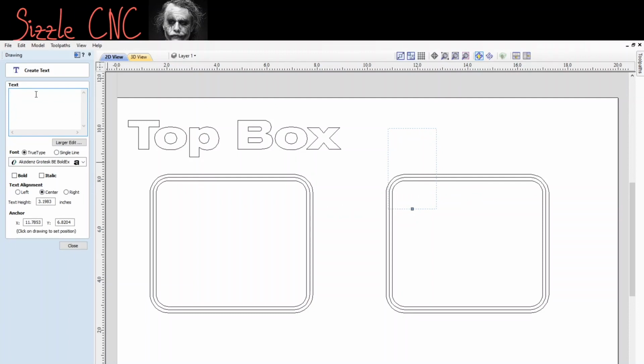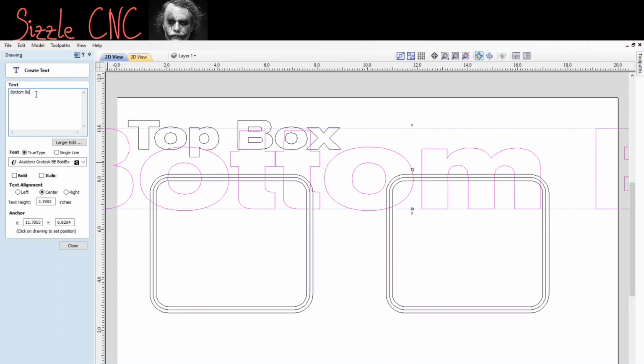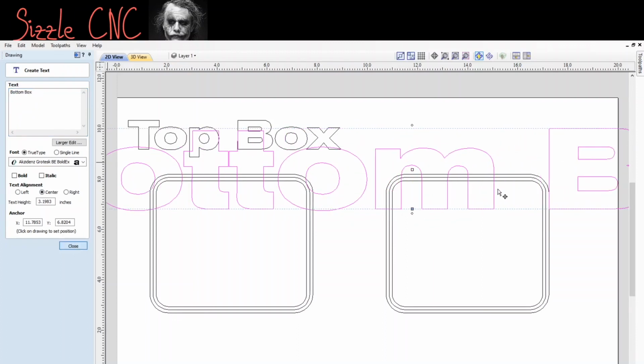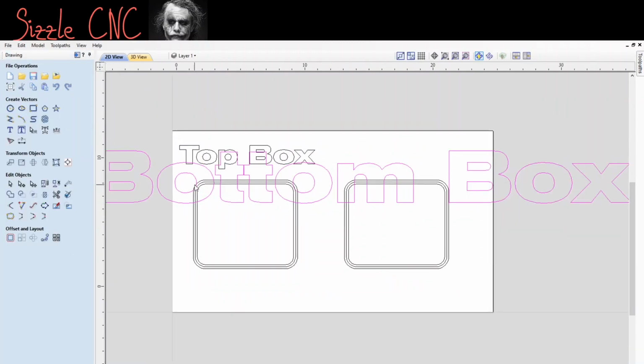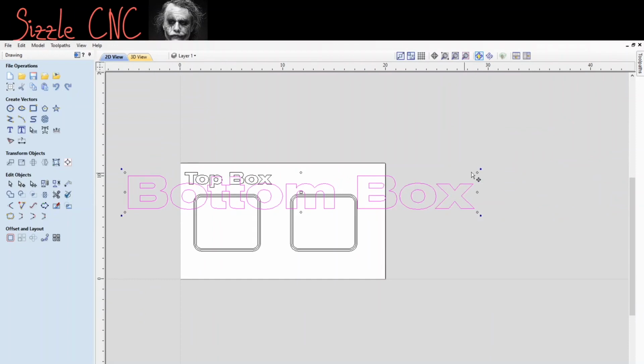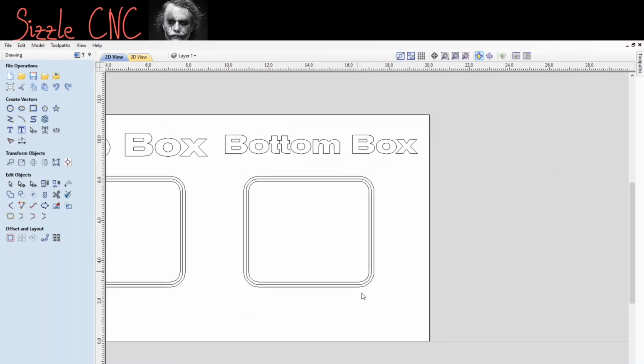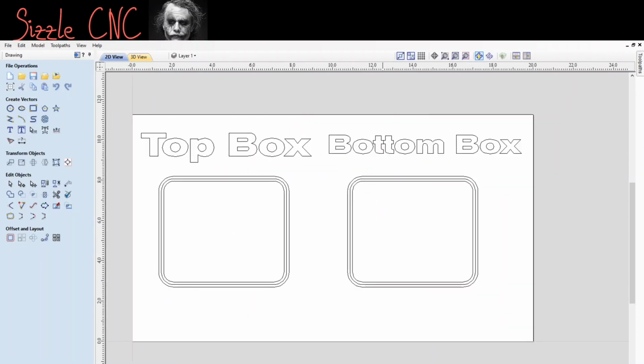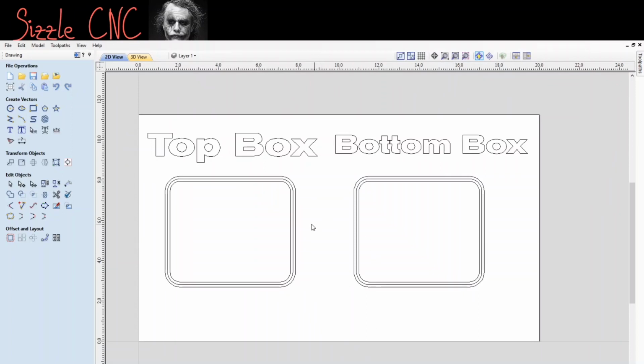Alright, so it's going to be labeled bottom box. Okay, we can just shrink that up a little. Just place this. And you don't have to do this. This is just for reference for you while you're watching the tutorial, okay? That top and bottom box.